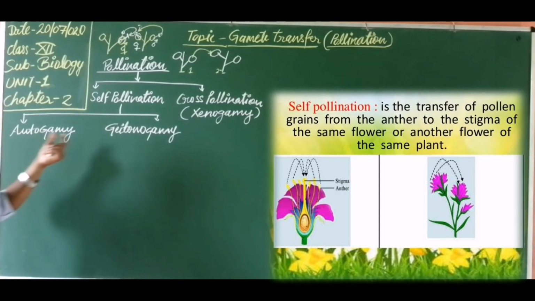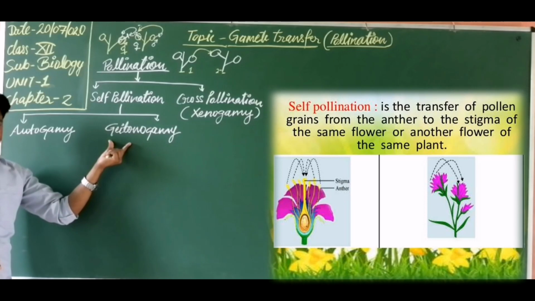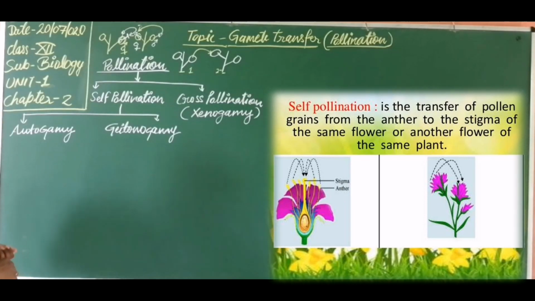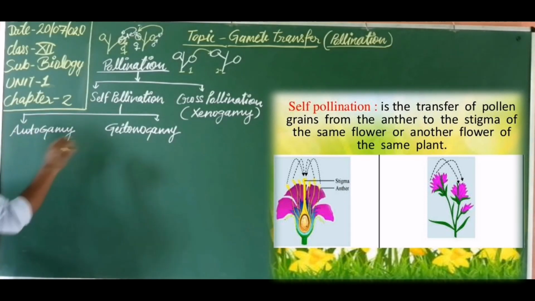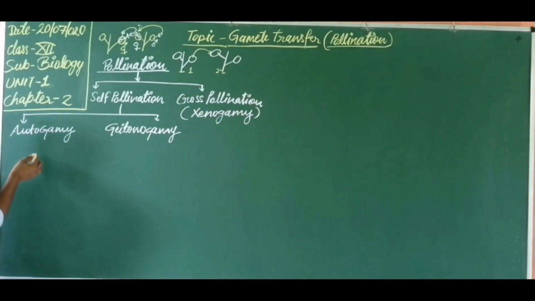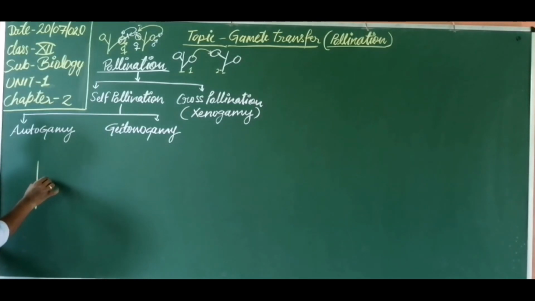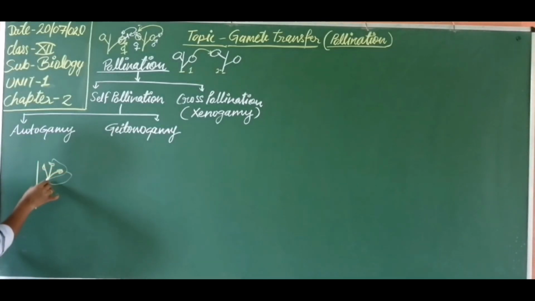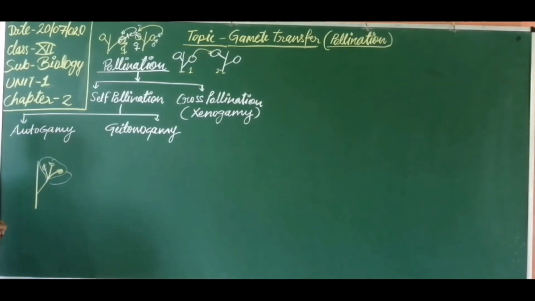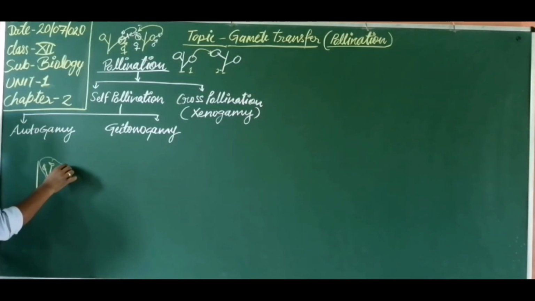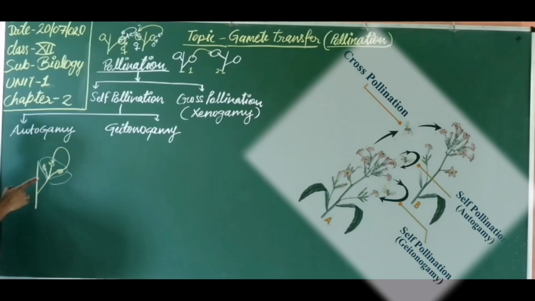One is autogamy and another one is geitonogamy. What is autogamy and what is geitonogamy? Autogamy is the pollination where, suppose this is the flower and the anther is this one, the pollen grain is transferred to the stigma of the same flower. Got it? This is autogamy.